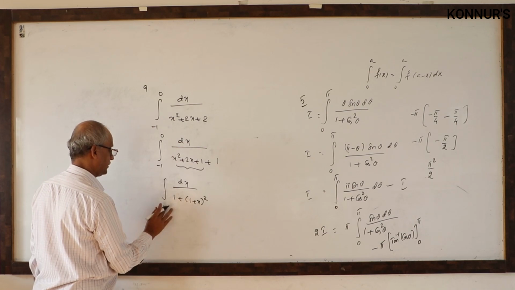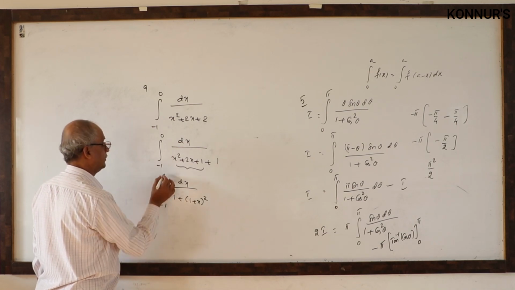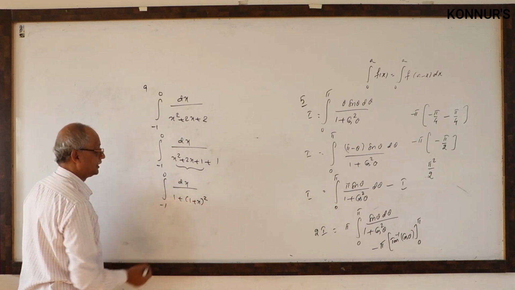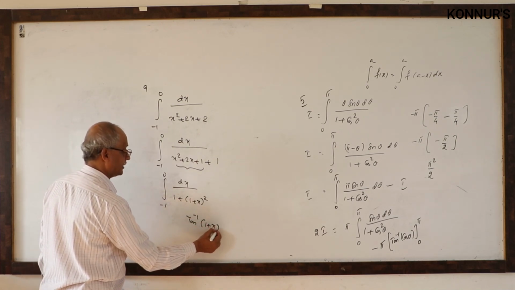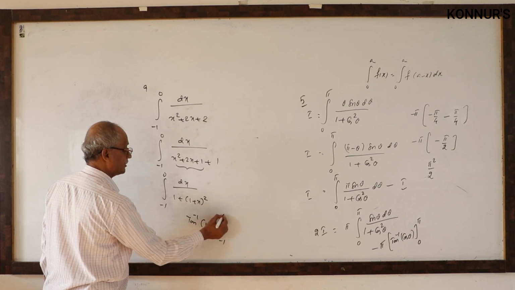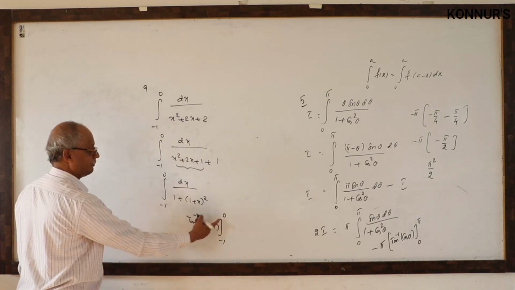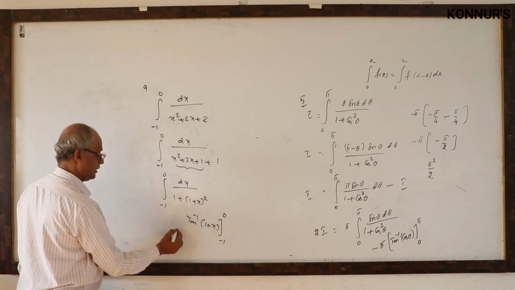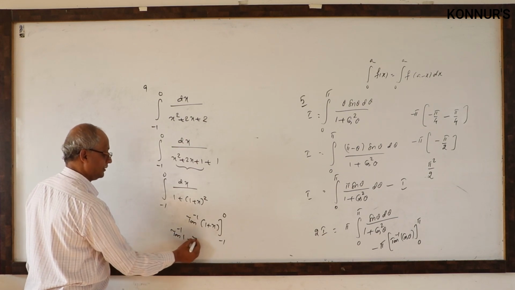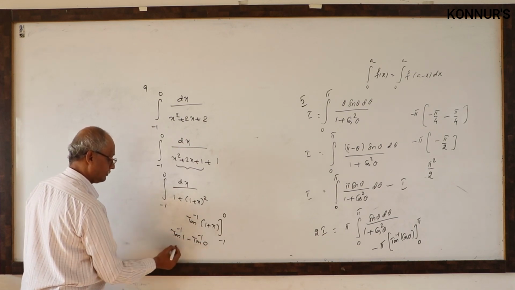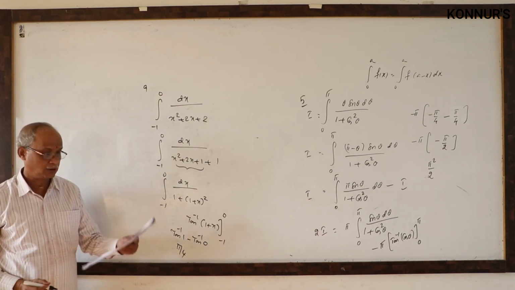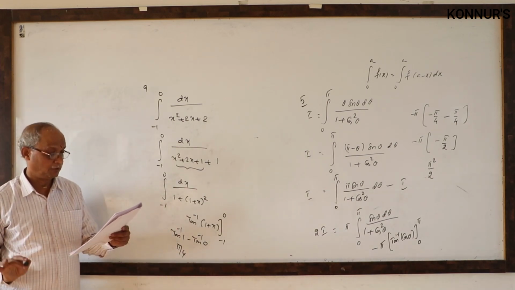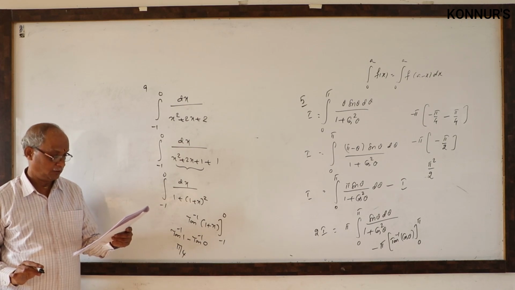What is this type of result called? The problem is of the form 1 by 1 plus x square, which gives tan inverse x. Here, tan inverse of 1 plus x between minus 1 and 0. When x is the upper limit, tan inverse 1 minus tan inverse 0. Tan inverse 0 is 0. Tan inverse 1 is pi by 4. Hence the answer is pi by 4 only. This is for the 9th. The 10th, the application, I already repeated.